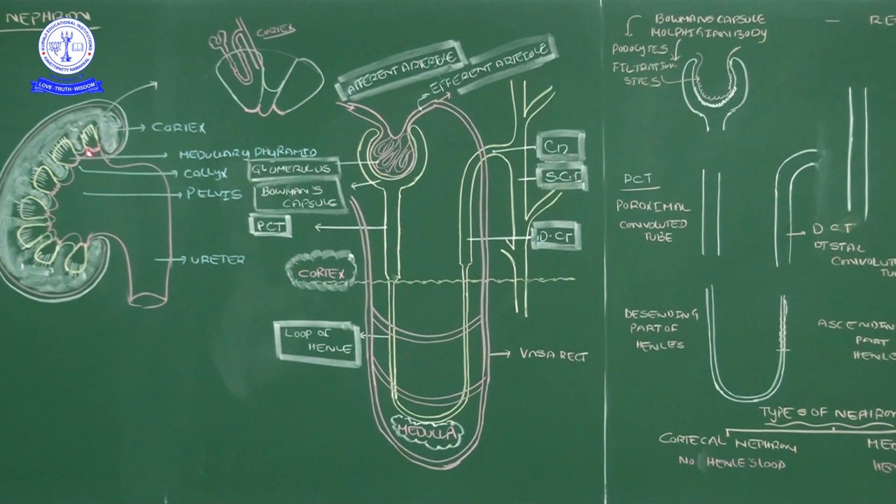These are the parts. Nephron is present in these places. Half of the part is present in the cortex, half of the part is present in the medulla. From the medulla onwards, they are taking the collecting duct. Especially in the base of the renal pyramids, the renal pyramids are opening into the calyx.